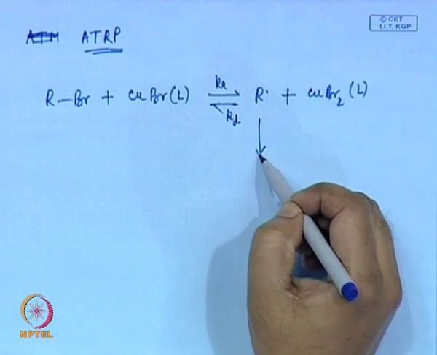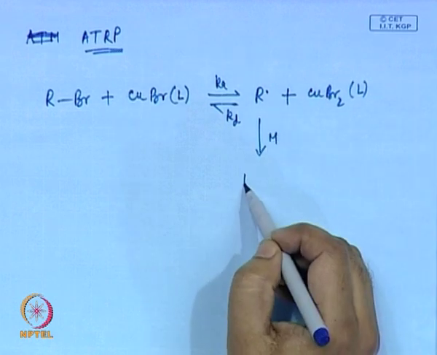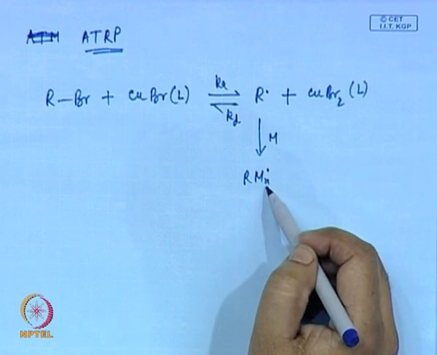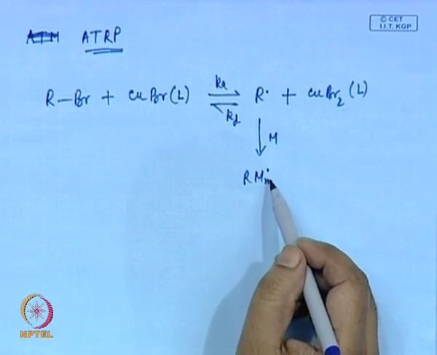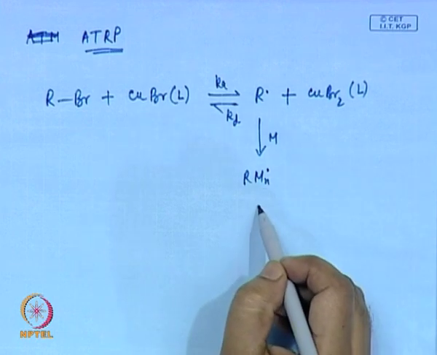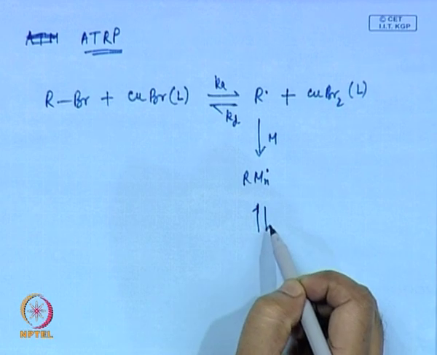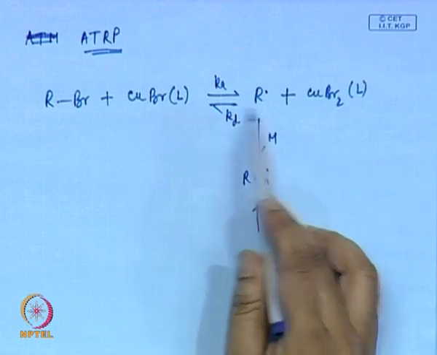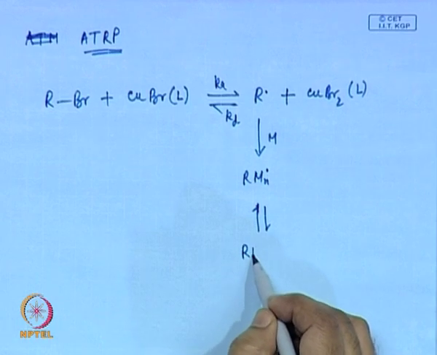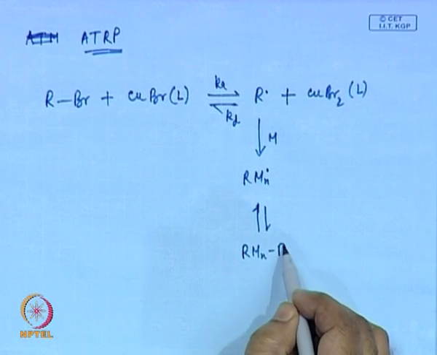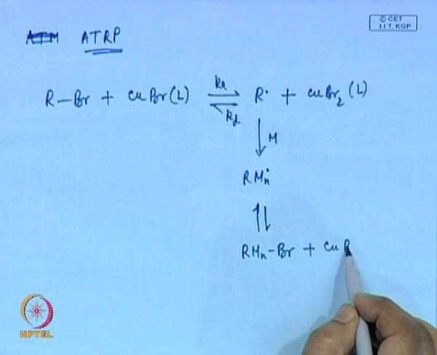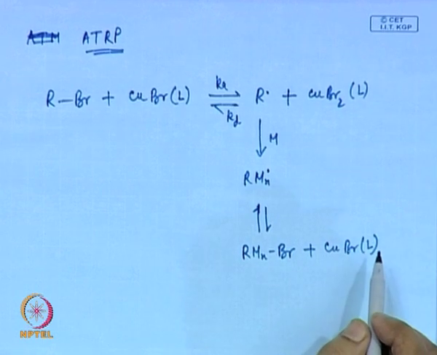So, this now again can react with M, forming R M N dot, it can be M1, M2 and so on. This happens to all the radicals, and this again goes through the same reaction, forming R M N Br plus CuL.